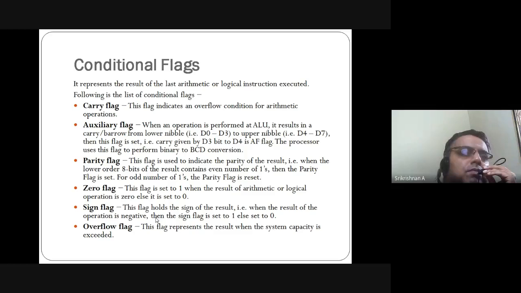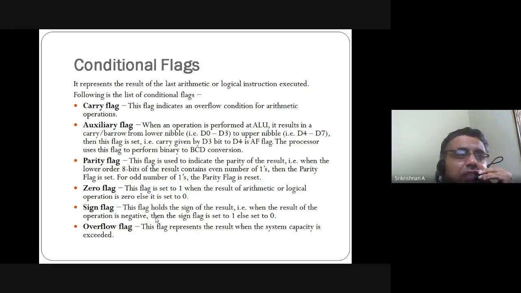Now I'm going to see what the auxiliary carry flag results. From D0 to D3, we are performing some operations, on the 4 bits of 2 numbers. We'll keep addition as a simple example. The result you get is 4 bits as a sum, and an extra 5th bit will come. That 5th bit is nothing but a carry. The 4 bits are already stored in the sum, we are not disturbing it.